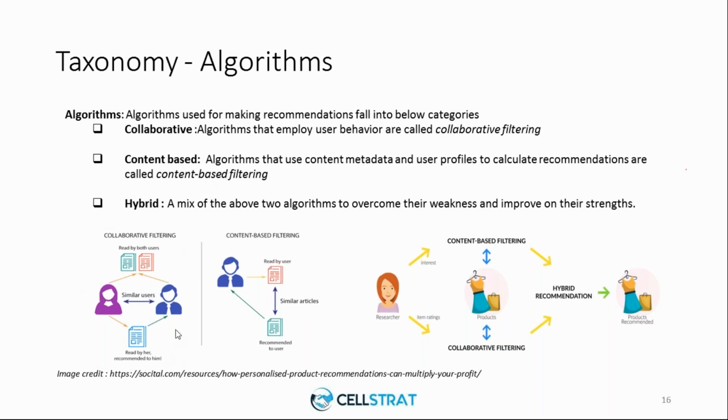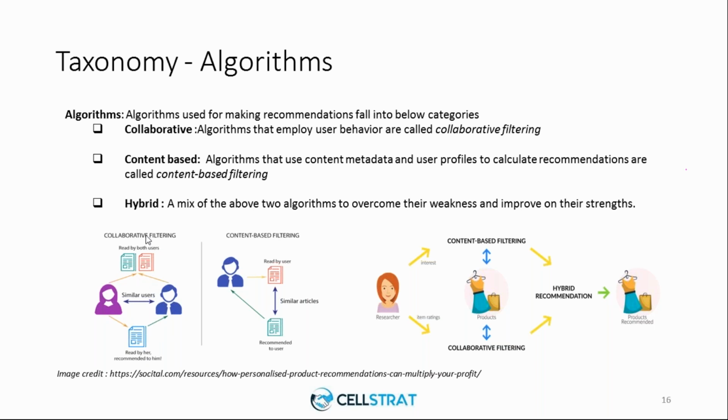An example for this is, let us say this person reads a content and the same content is read by another person. The system will deduce that both belong to the same kind of profile or may have the same taste preference, so it would recommend an article which they both like.